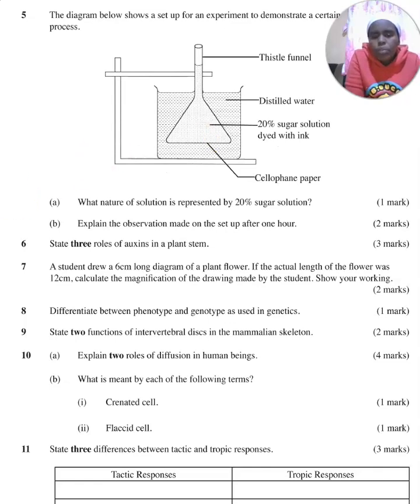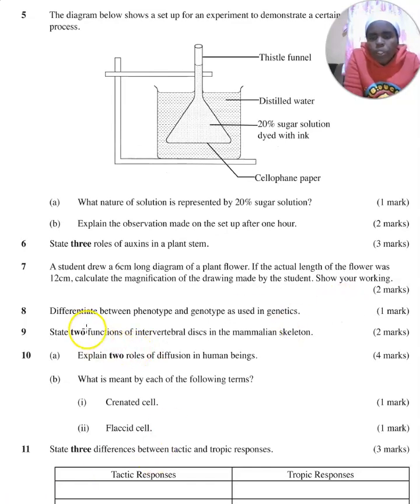The next question, you've been told to state 3 roles of auxins in human, not in human, but in plant stem. Auxins, they are involved in cell division, they are involved in cell elongation. Cell elongation is increase in length of the cell. They are involved in development of adventitious root. They are involved in formation of the callus tissue. They are also involved in apical dominance and also causing tropic responses.